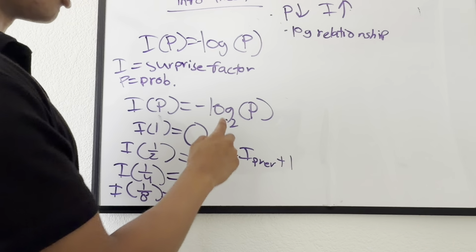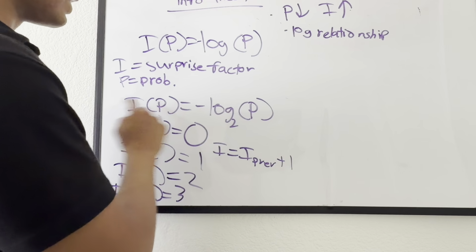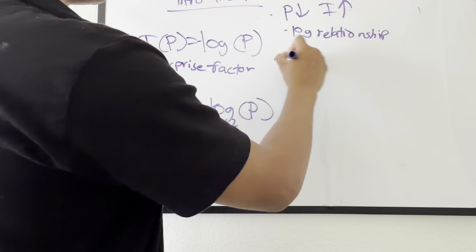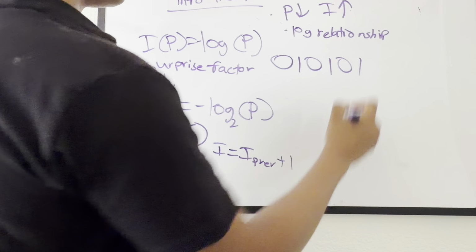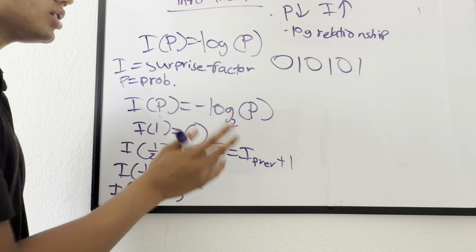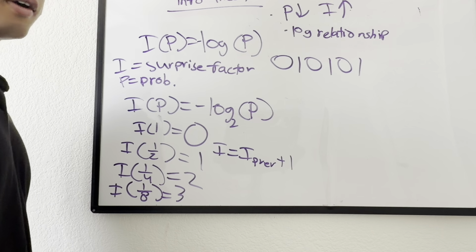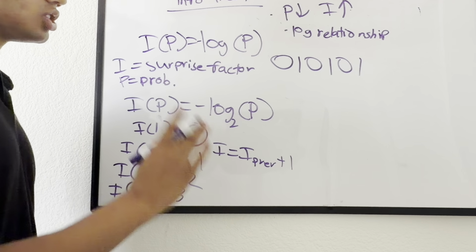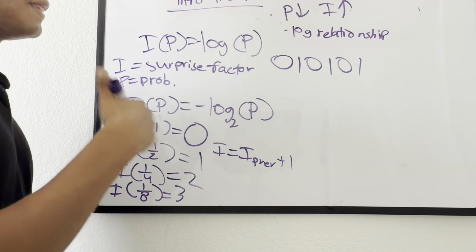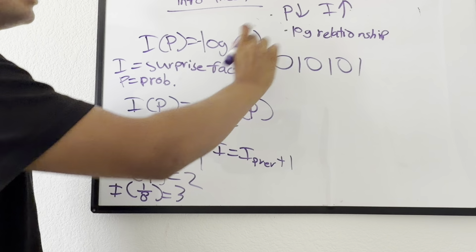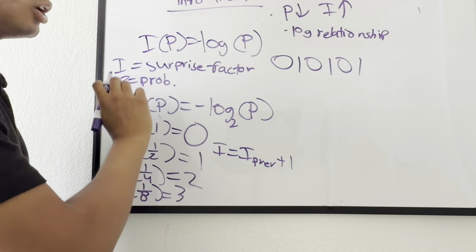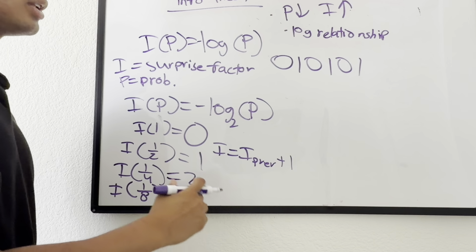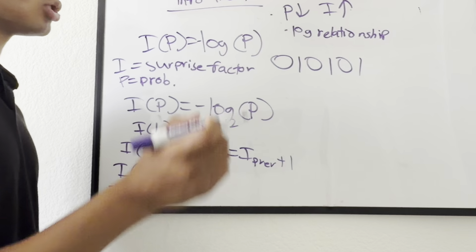So how does this relate to computers? Well, computers are all running this exact function over here. That's why computers store everything in bits. Everything's in zeros and ones. Why is it just zeros and ones? Well, it's because everything operates under log base 2. Whenever a computer stores a piece of information, it is essentially assessing the probability of that outcome, and it's using binary, using log base 2. That's how binary works, and that's how information is stored on a computer.